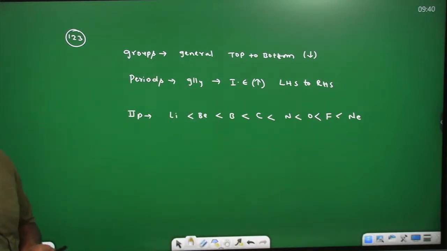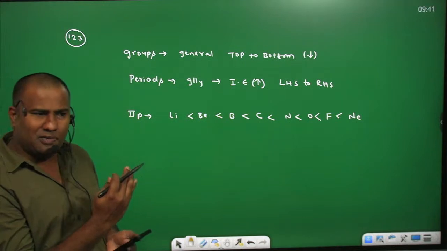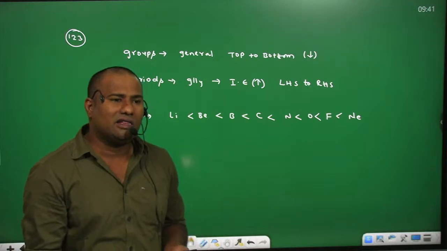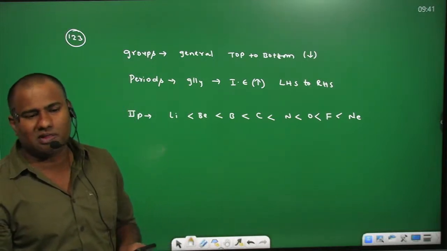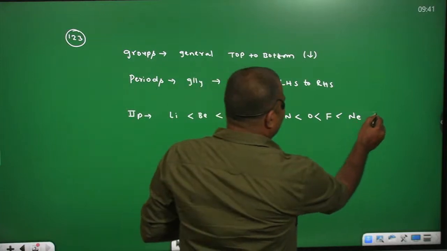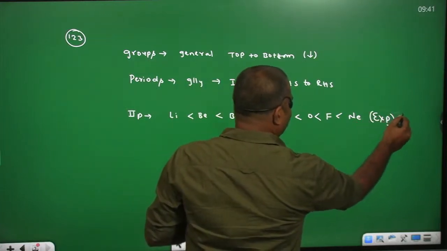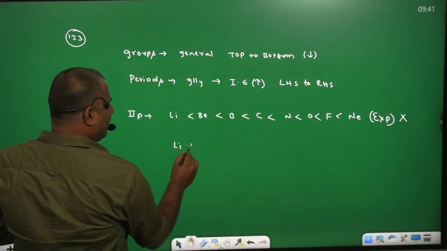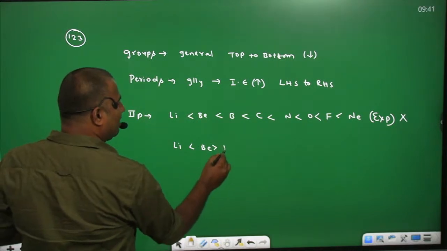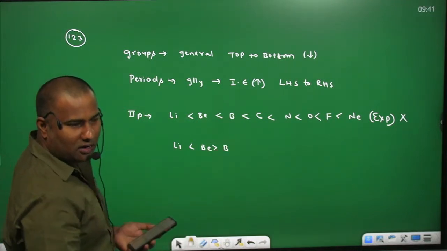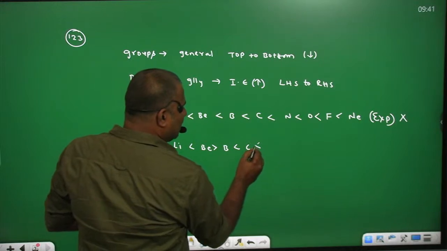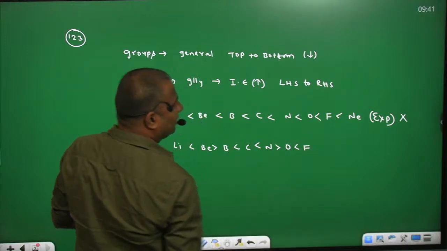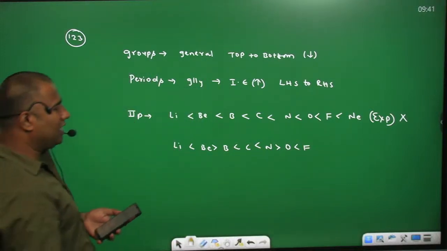We can expect like this because as we are coming from left hand side to right hand side, there is a regular decrease in the atomic size, so that the ionization enthalpy can increase in a regular trend, which is expected, but which is obviously incorrect. But the original order of ionization enthalpy: lithium is less than beryllium, but beryllium is greater than boron, which is less than carbon, which is less than nitrogen, but nitrogen is greater than oxygen and less than fluorine. Fluorine is less than neon.